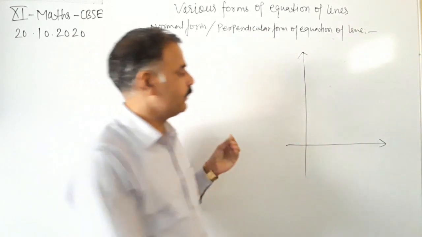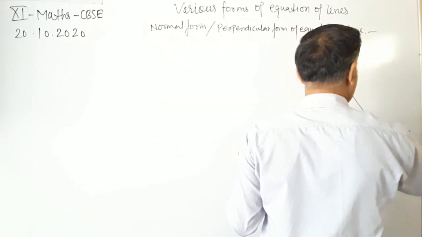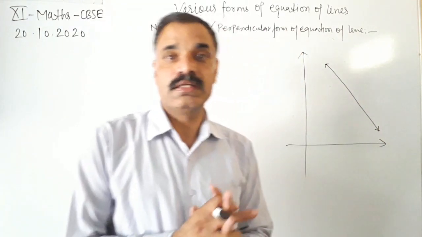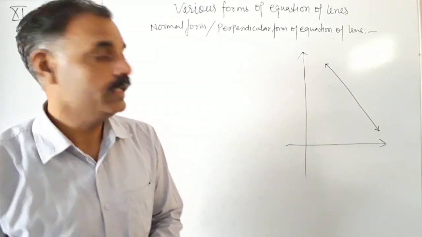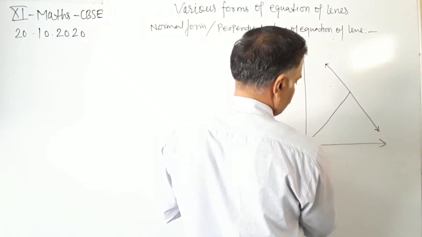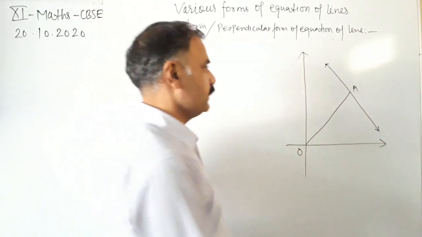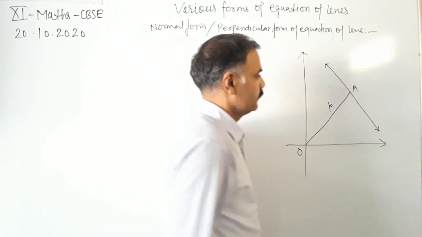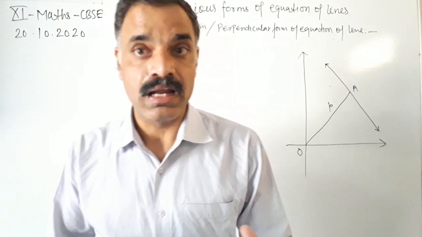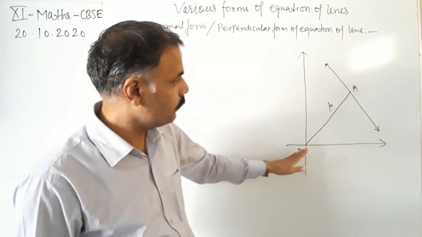Okay, we have been given a non-vertical form of the equation of line like this, and also we have been given the perpendicular distance of this line from the origin. The origin is this, and this is the perpendicular distance OA. OA is the perpendicular distance, and this is given as P, and the angle made by this line, this OA,